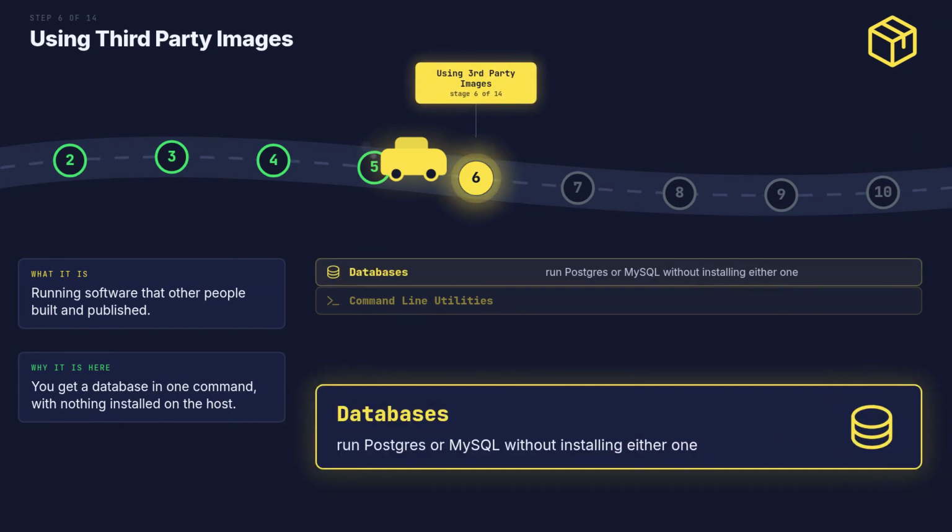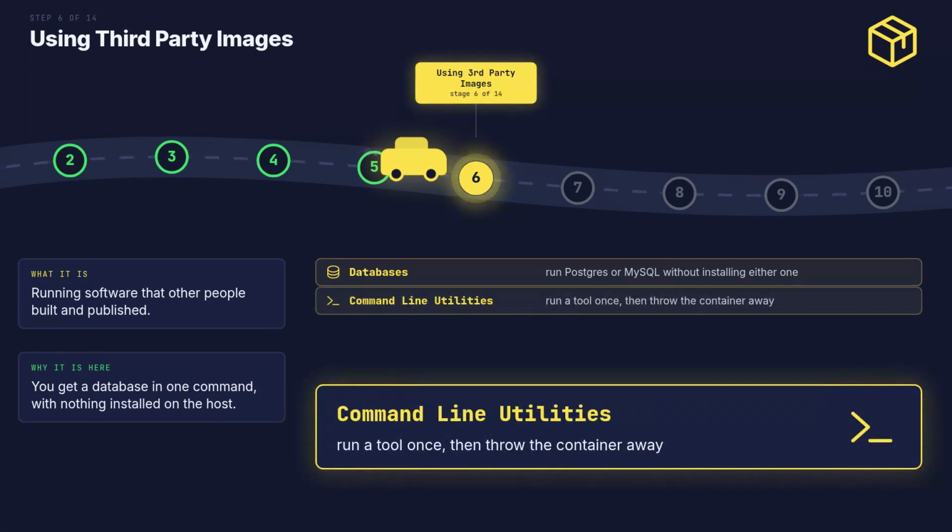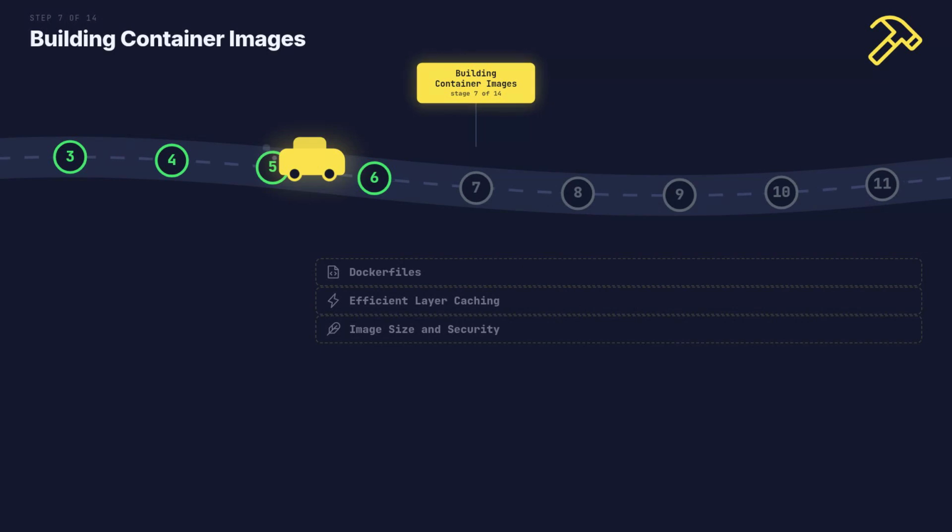You run Postgres with one command and no installation. 2 projects can use 2 versions without any conflict. Some tools you need only once. Run the container, take the output, delete it, and your machine stays clean. Step 7 of 14, building container images.